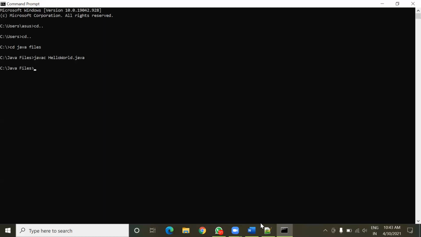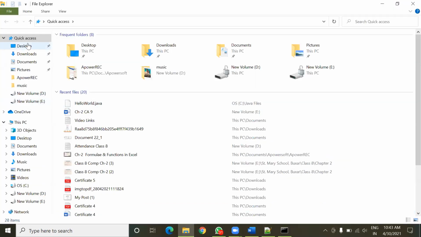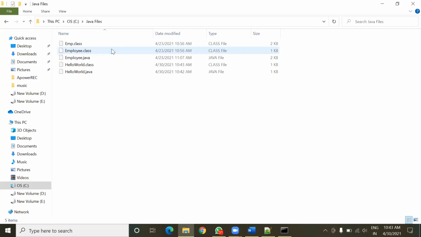Now I'm going to show you the folder for the .class file, where it is. Just see here, HelloWorld.java is the original source code, and after compilation this .class file is generated.